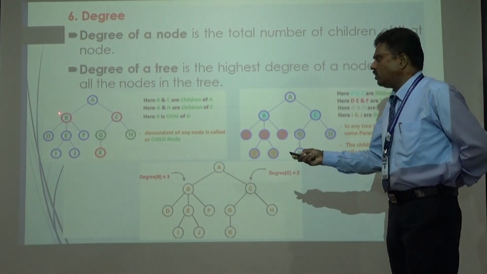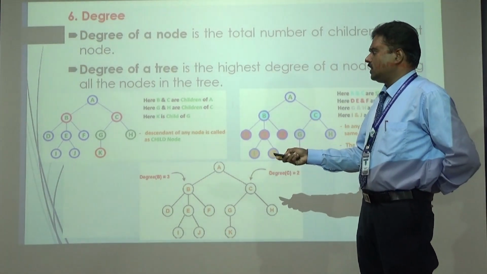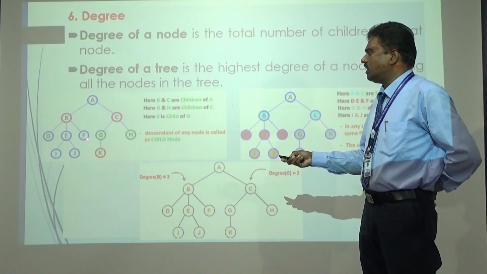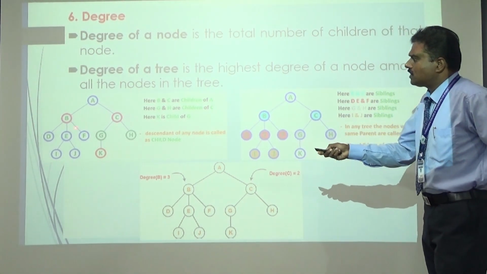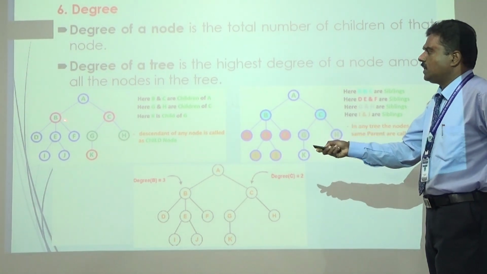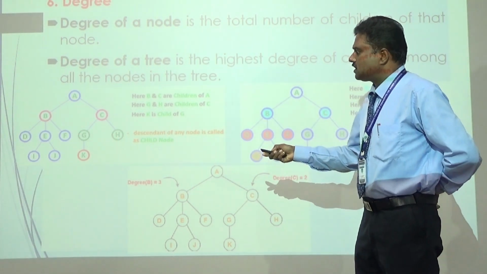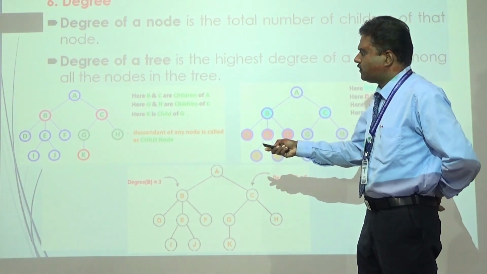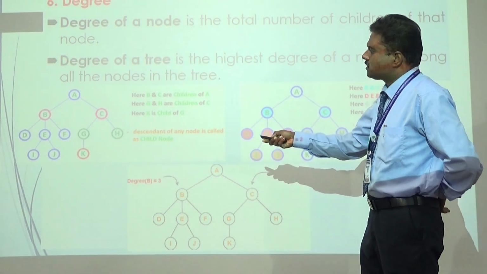If you take node B, we should count the number of children from this node B. For example, D, E, F are the children of the node B. So the count for node B is 3. The 3 is the degree of node B. If you take the node C, G and H are the children. So we have two children from this node C, and the degree of node C is only 2.